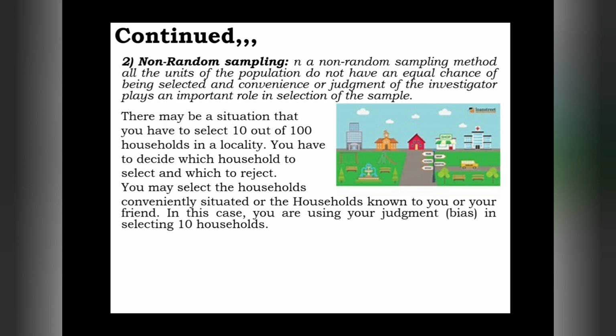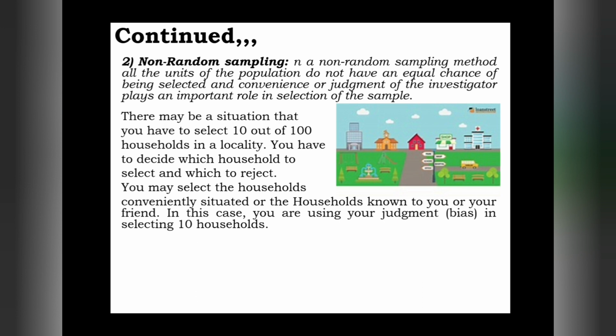But in non-random sampling, the units of the population cannot have that kind of chance, because here we select the samples on our judgment or convenience, meaning the investigator's convenience or judgment. So the convenience or the judgment of the investigator plays an important role in the selection of the sample.